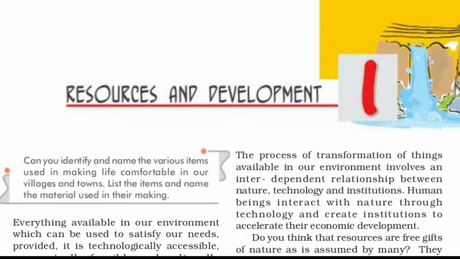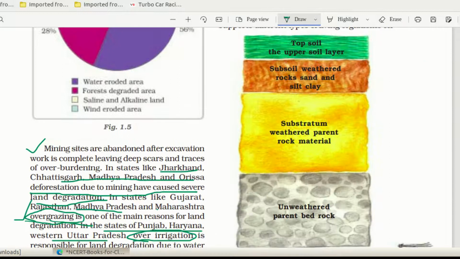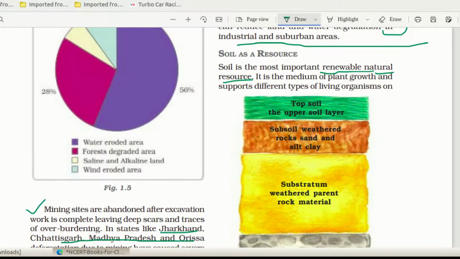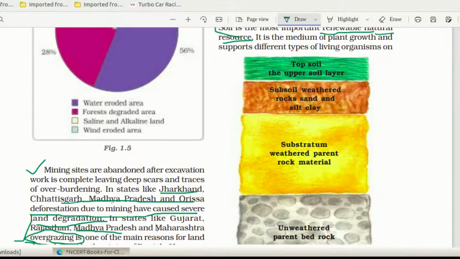Today we are going to study the final module of chapter 1, that is soil as a resource. So what is the definition of soil? Soil is the most important renewable natural resource. Renewable, last class during the first module we discussed, isn't it? Soil is the topmost layer of the earth's surface. It is a medium of plant growth and supports different types of living organisms. So this is important. This is a definition for soil.